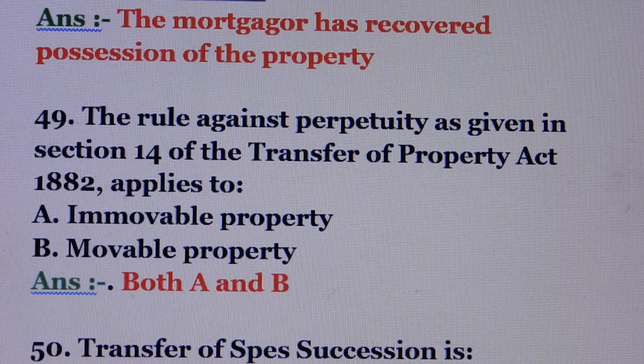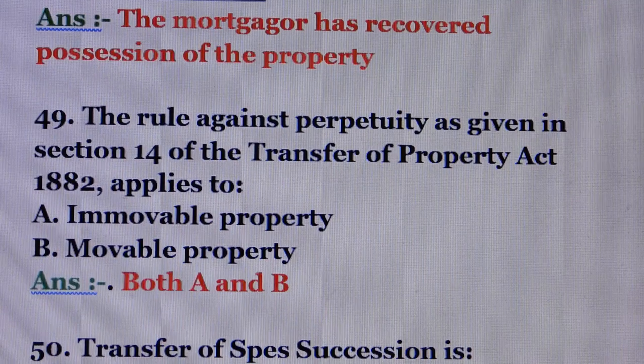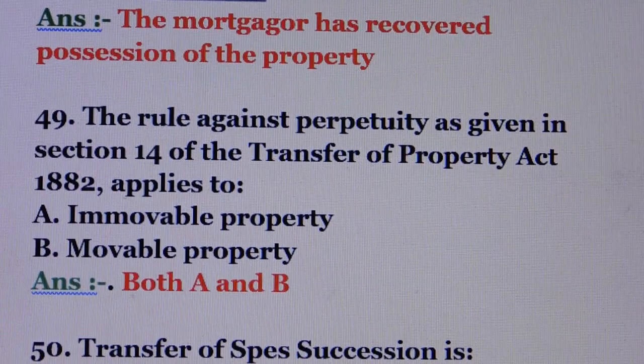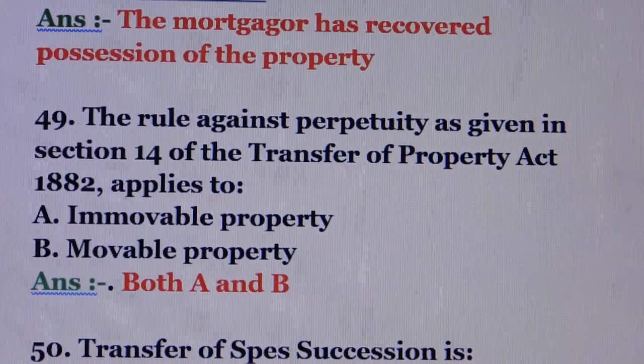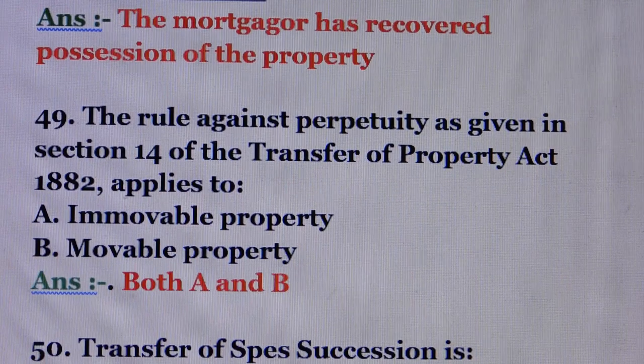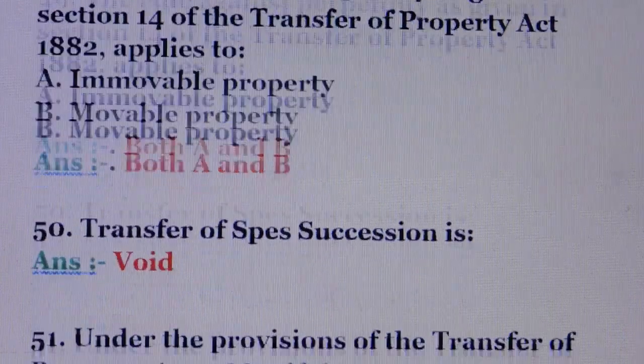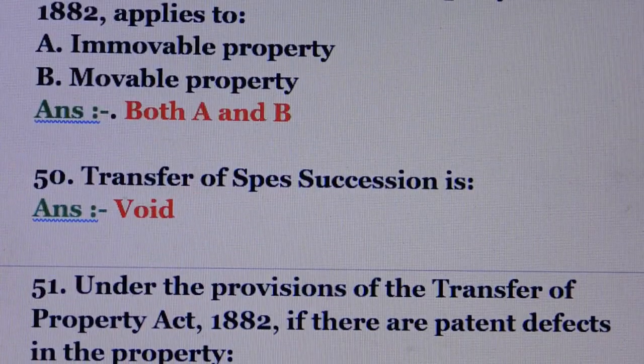Question number 49. The rule against perpetuity as given in section 14 of the Transfer of Property Act applies to. Answer is both A and B. Means option A, immovable property. Option B, movable property. Question number 50. Transfer of successive interests is, answer is void.